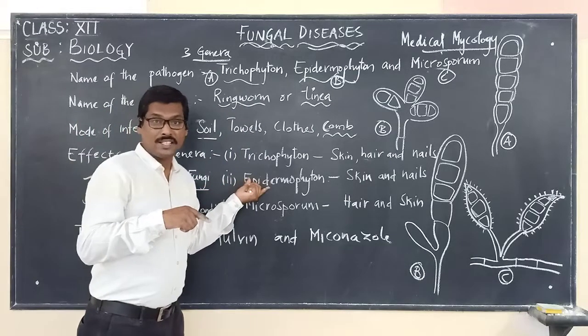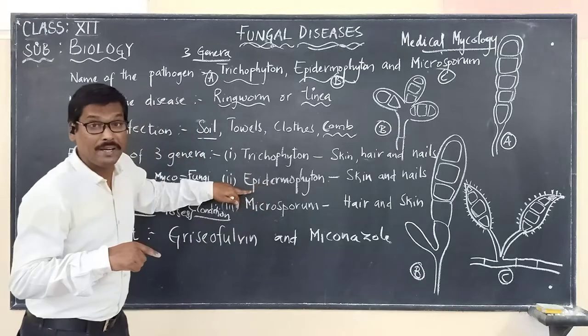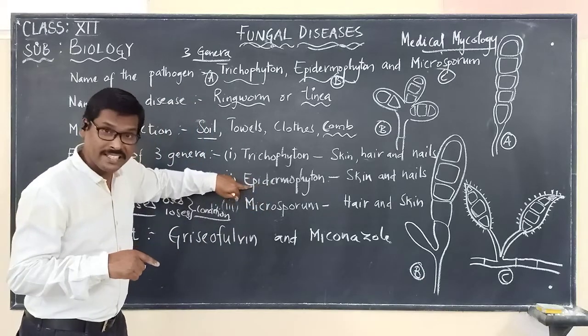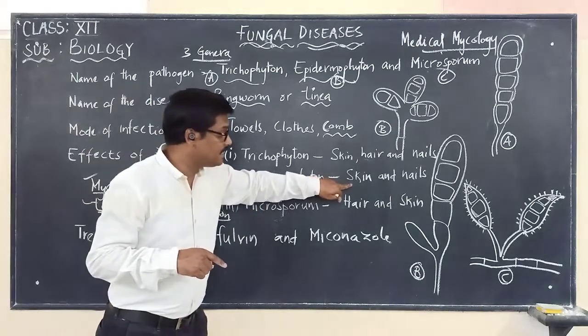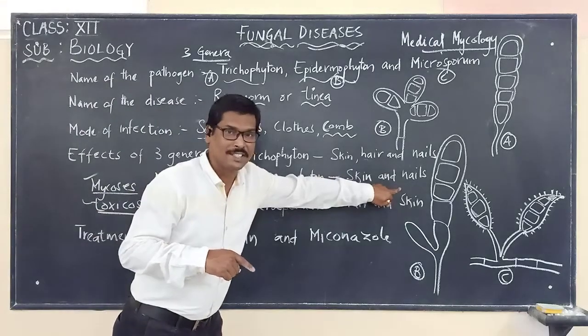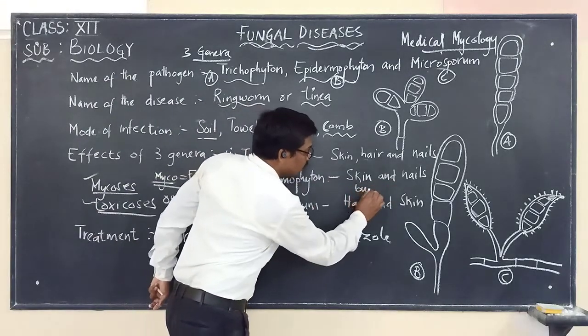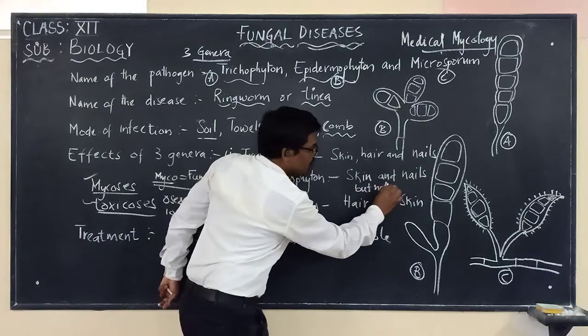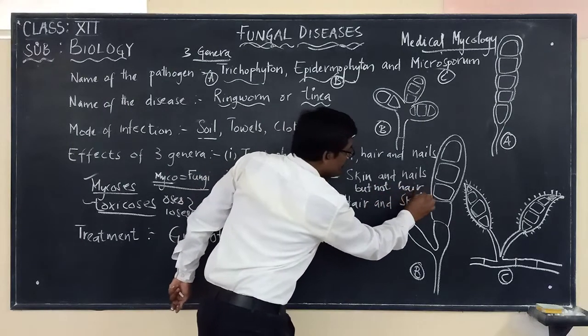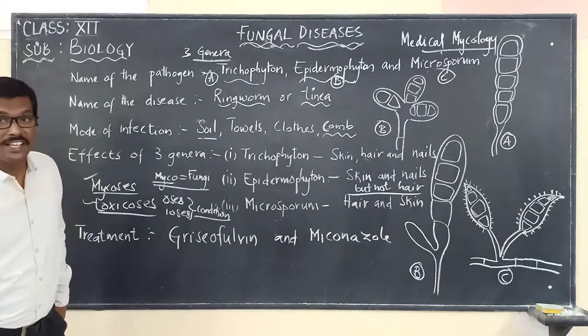Another genus is Epidermophyton. It infects the skin and nails, but not hair. Please remember that, but not hair.